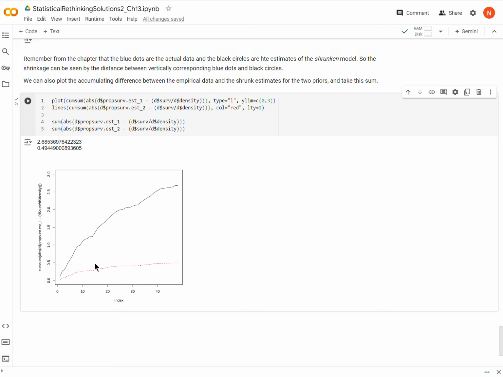Obviously the shrinkage in model 2 is much, much less. When we quantify all of that, the total shrinkage over all data points for model 1 is, well, the units don't really matter, but you can see that the shrinkage is much greater for the first model compared to the second model. Okay, we'll call that good.